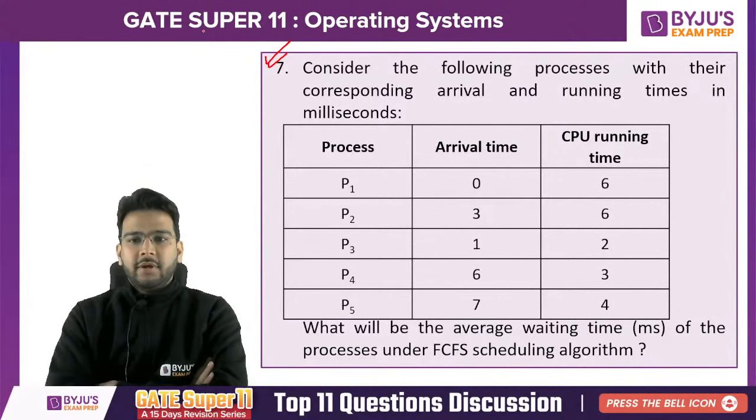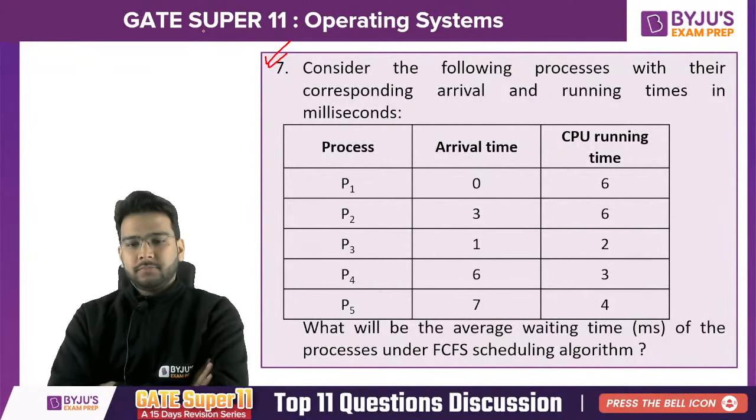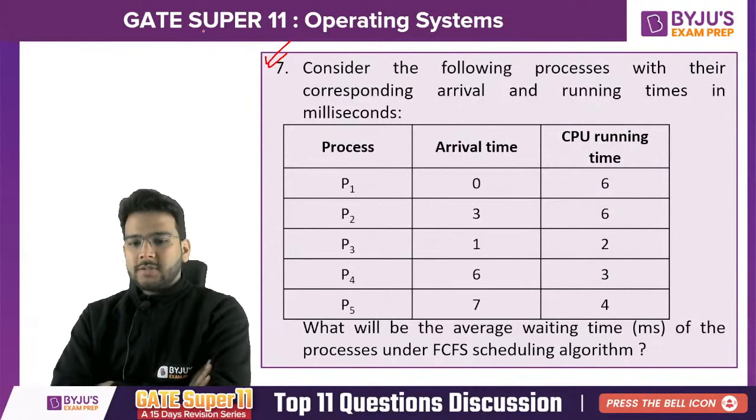Have to calculate the average waiting time. Okay, Raja is getting 6.4 as the answer.